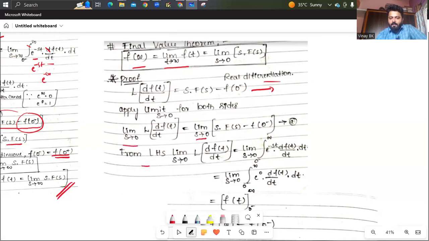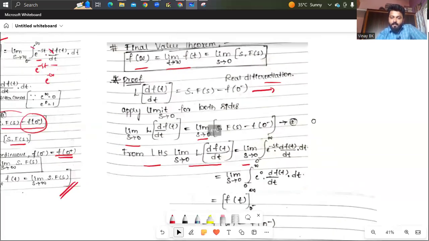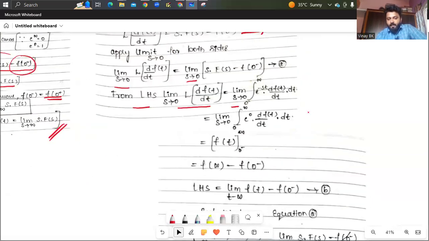Now we consider LHS, limit s tends to 0 into Laplace transformation of df of t by dt, which is integration from 0 to infinite of e to the power minus st into df of t by dt. Again, differentiation and integration will get cancelled. You're applying s tends to 0, wherever s is there, you will be substituting it as 0. So e to the power 0 is 1, and what remains is integration from 0 to infinite of df of t by dt, which is nothing but f of t.